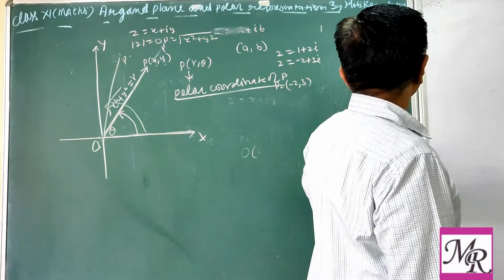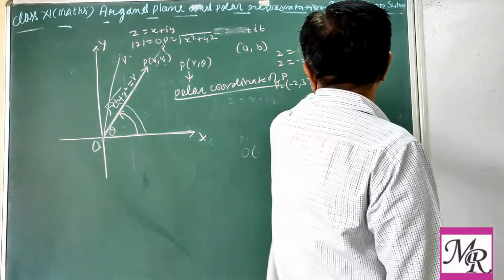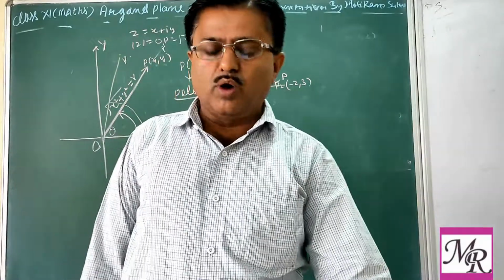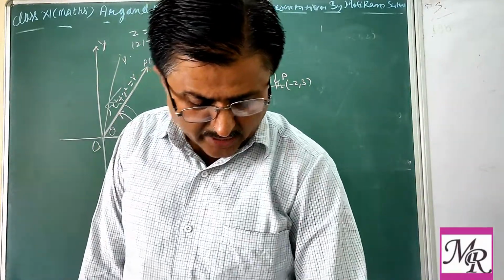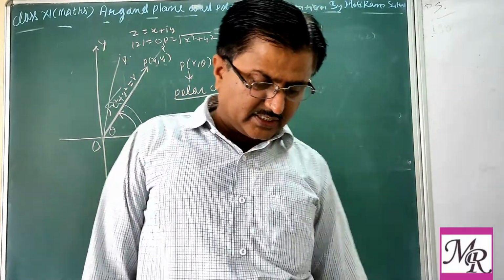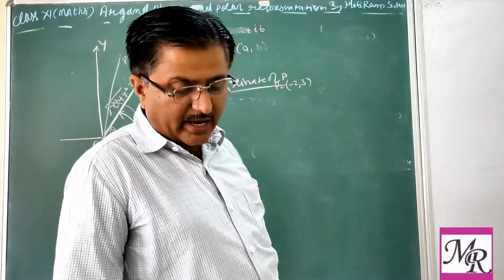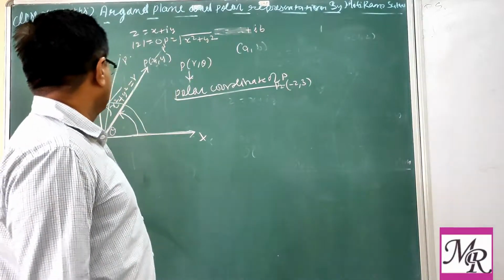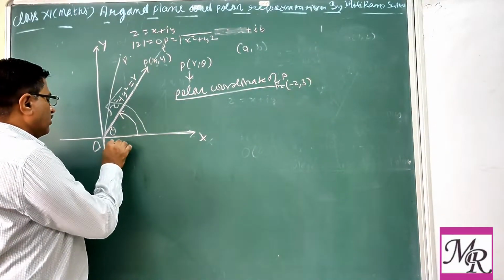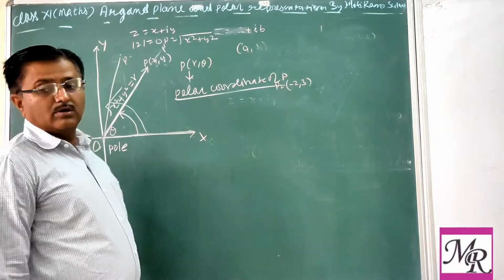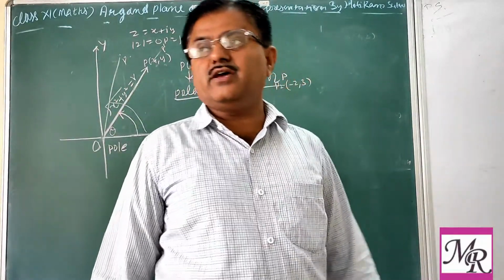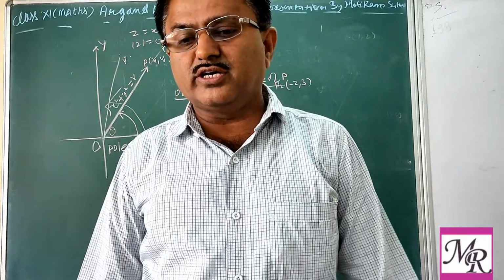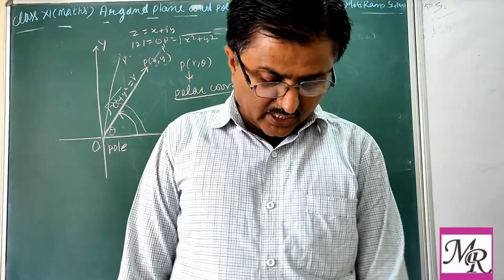So here we have two types of coordinate systems, Argand and polar. In the Argand plane you have simply x, y. In the polar representation, we take r and theta. And this origin we now call the pole. O is represented as the pole. Initially in the Argand plane we called it the origin.